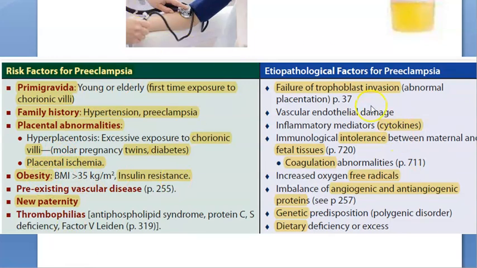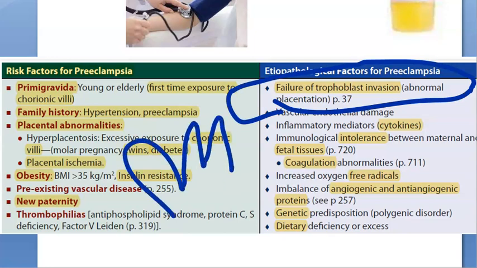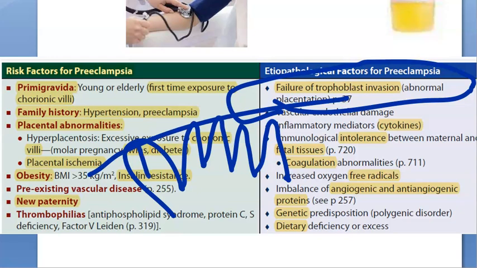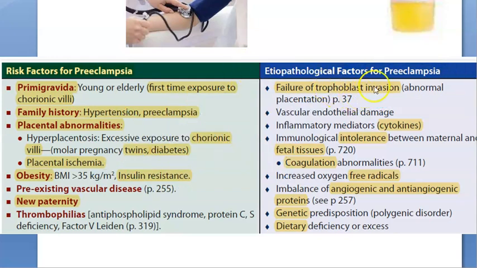One more thing they have written on this side, okay? Look at this. Failure of trophoblast invasion. I have written it here actually, but this is also abnormal placentation. See the uterine lining, these villi are supposed to invade the uterine wall, isn't it? So there is some failure of trophoblast invasion. That is also one of the causes, okay?